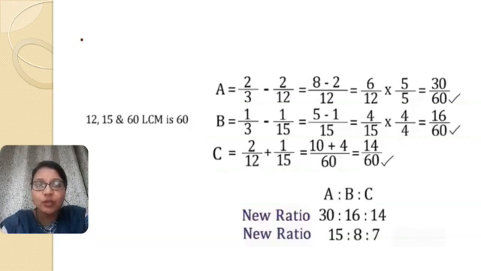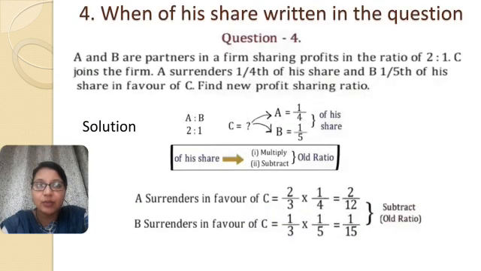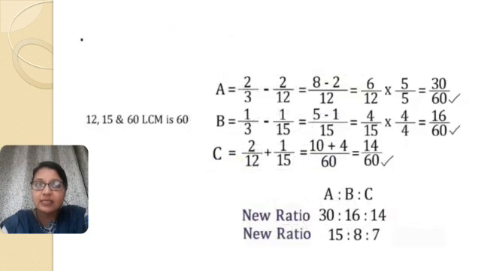And what is C going to get? Whatever A and B surrender, that will be gained by C. So the surrender of A and B is 2/12 and 1/15. When you add both of these, you will get C's share.